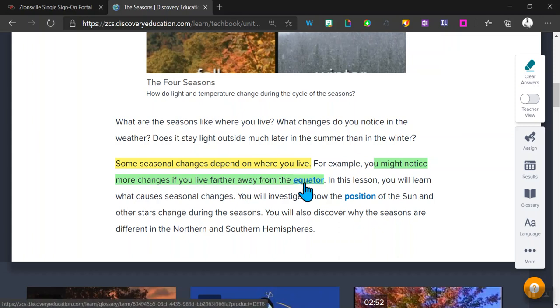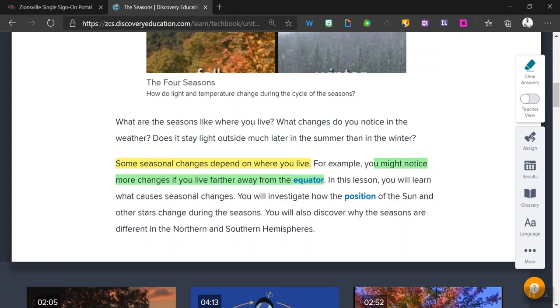This is exactly, guys, what we just were looking at with our temperature graphing that we did in the previous activity, the northern versus southern hemisphere graphing. So in this lesson, we'll learn what causes seasonal changes. You will investigate how the position of the sun and other stars change during the seasons, and we'll also discover why the seasons are different in the northern and southern hemisphere.